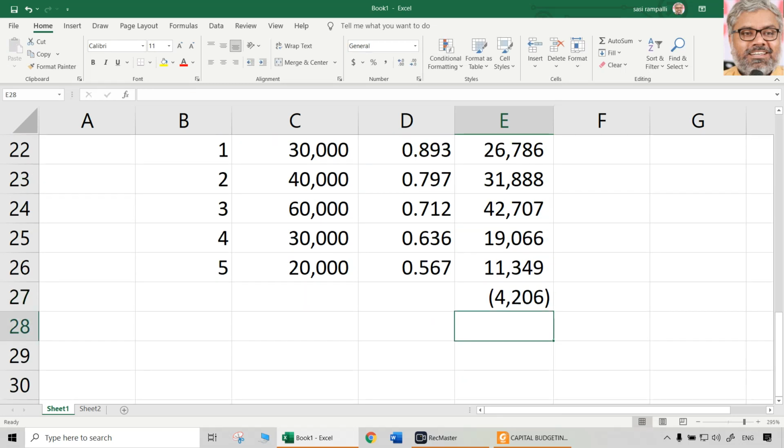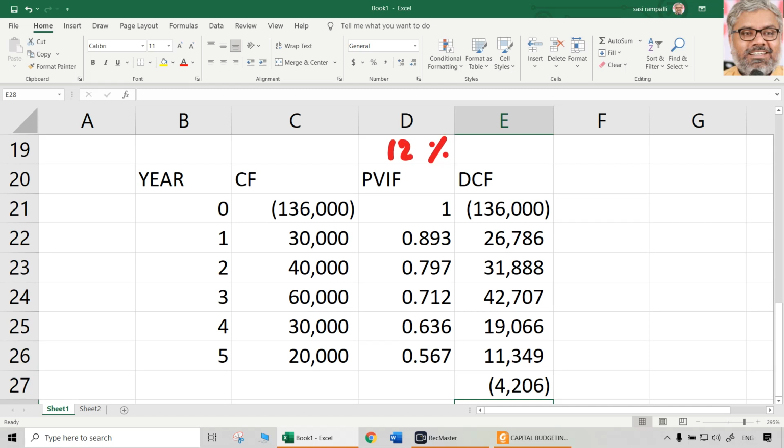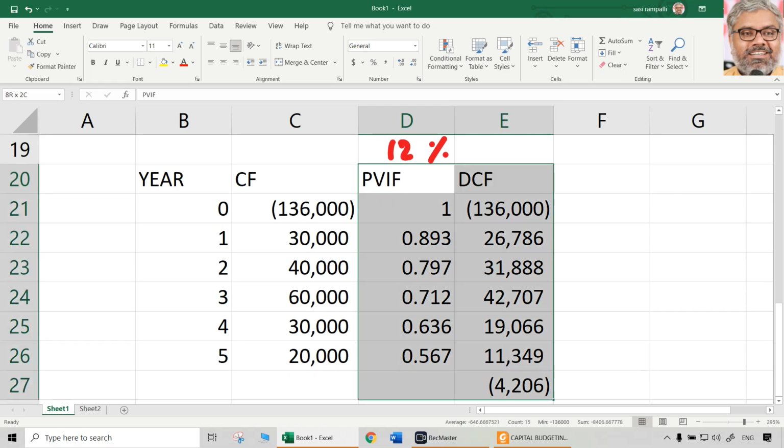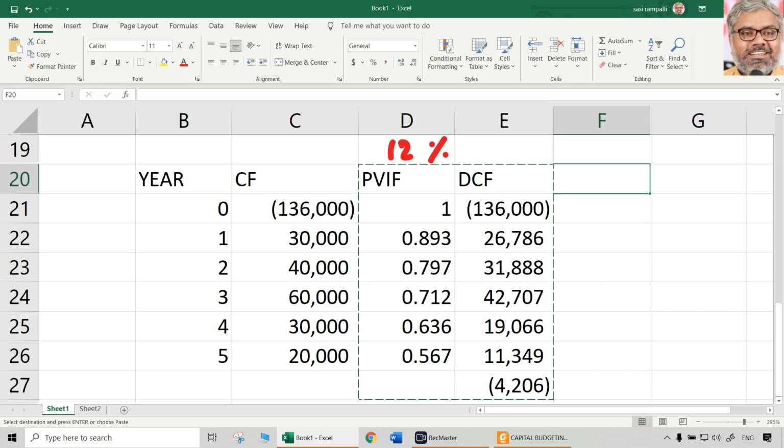So NPV at 12%, what we found out is negative. And negative NPV is preferably NPV2 for us. That means we already have NPV2 and we already have R2. So if you want to make it positive, you have to increase the NPV. What you should do is reduce the discount rate, recalculate the PVIFs and recalculate the discounted cash flows also. So let us take the same calculations. You have to do that separately.